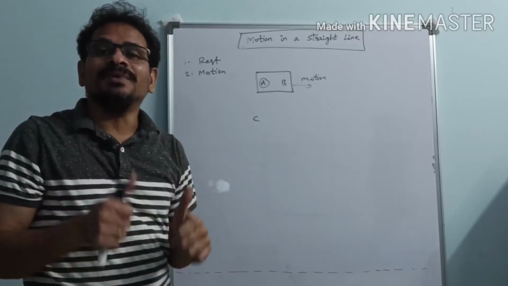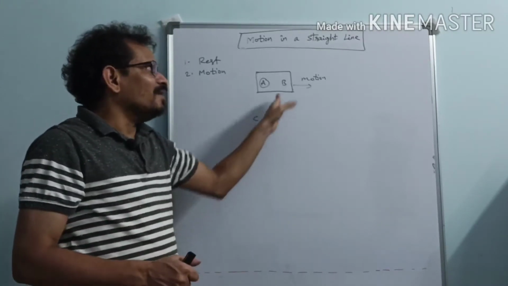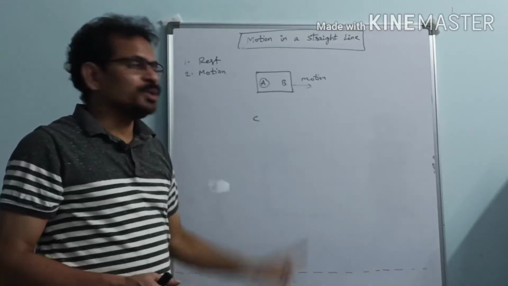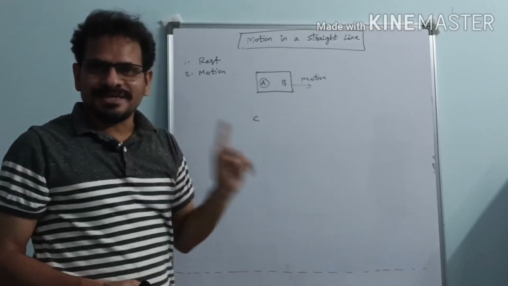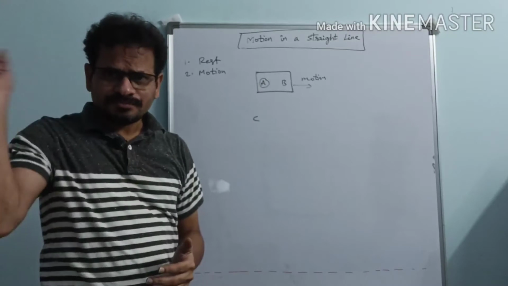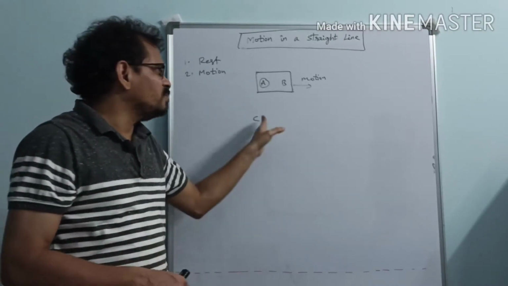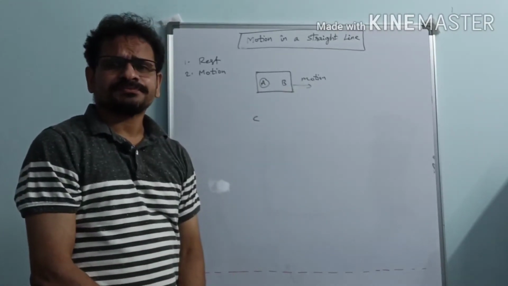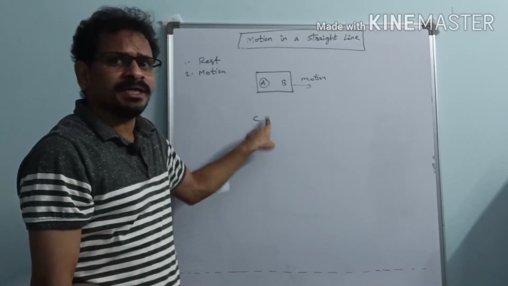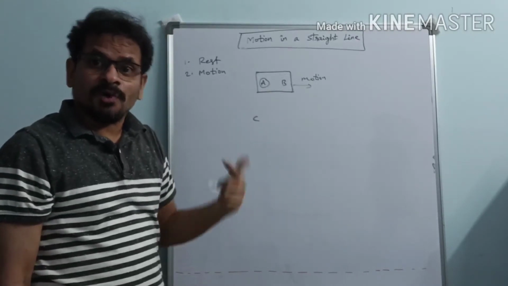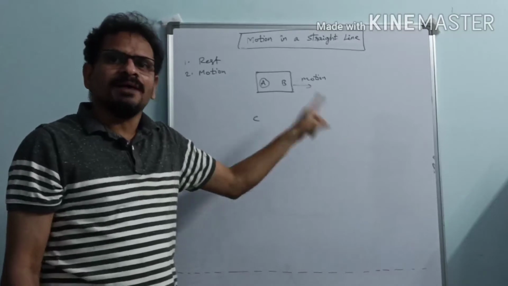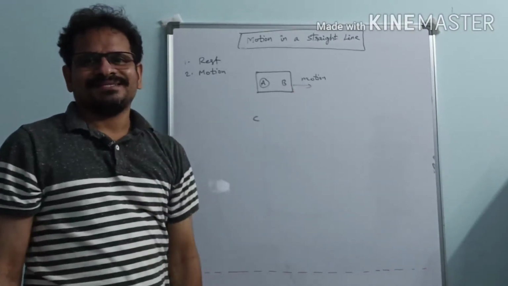Whom do they have to believe? They have to believe C or they have to believe B here. Two agents are there, B and C are intelligence agents, and A is a smuggler. Previously, both of them told that A is at rest only. Now one person is telling that A is moving, but B is telling that A is at rest.